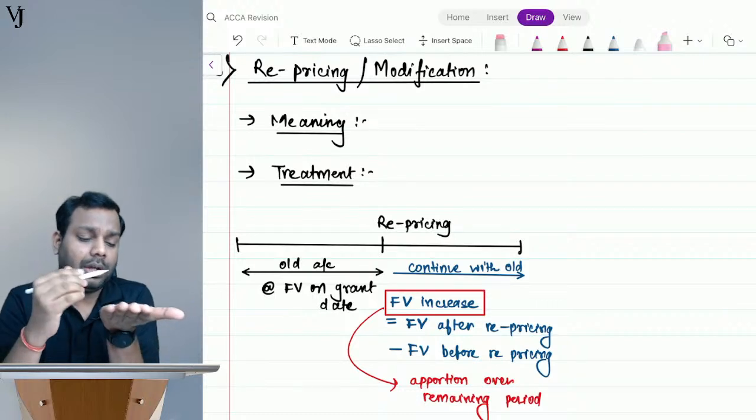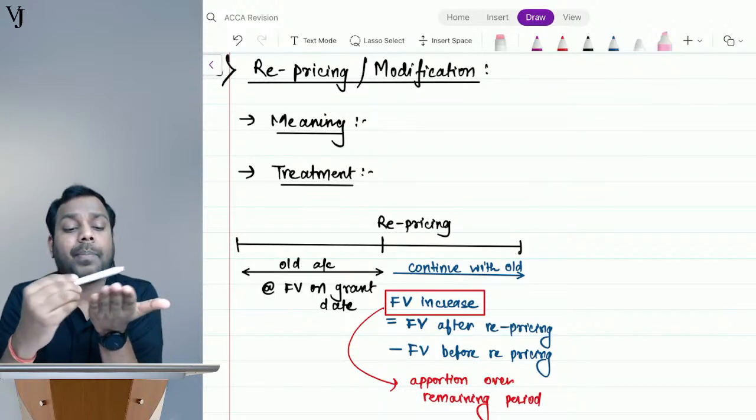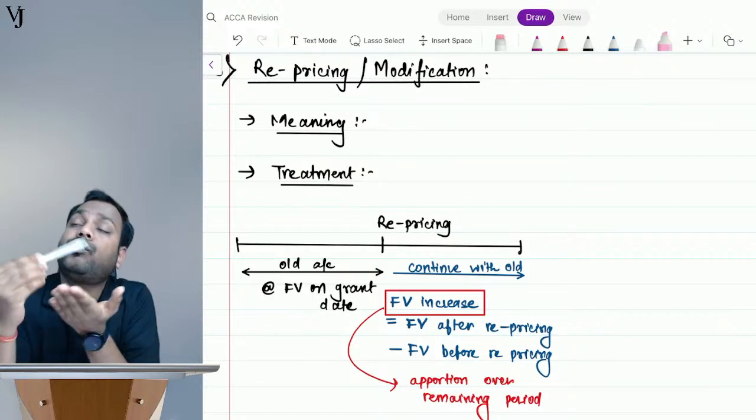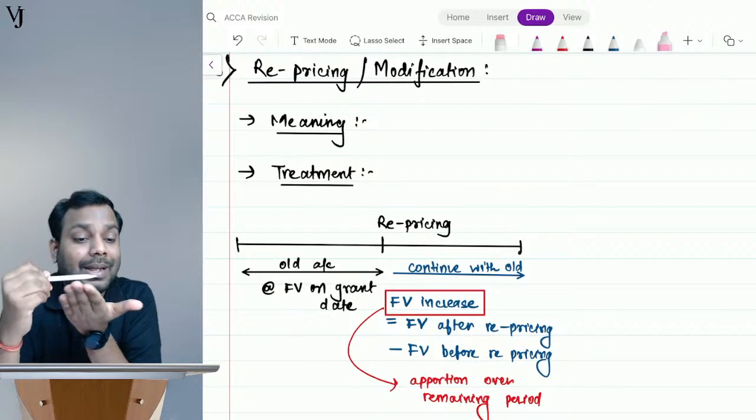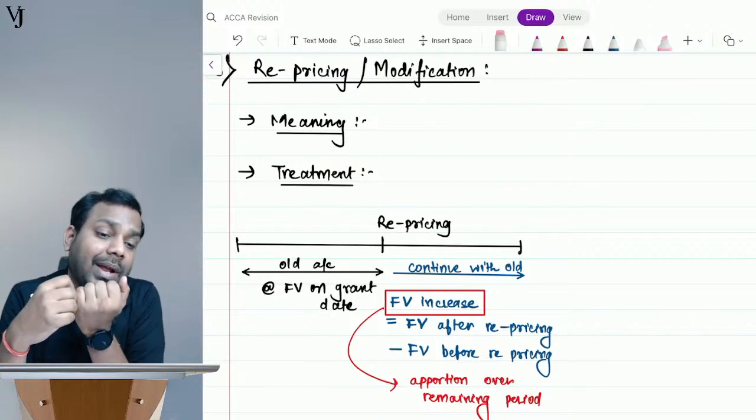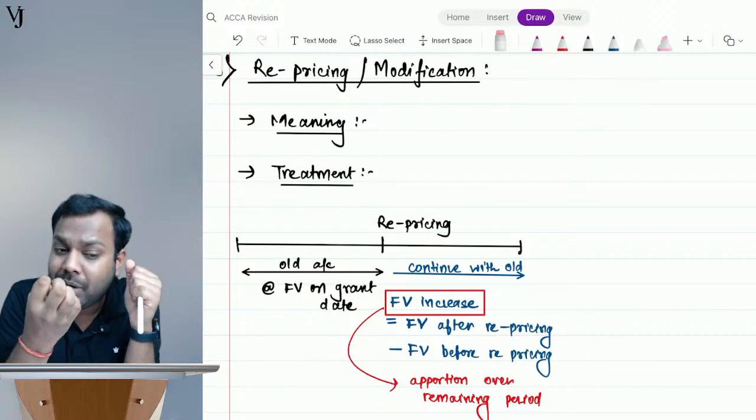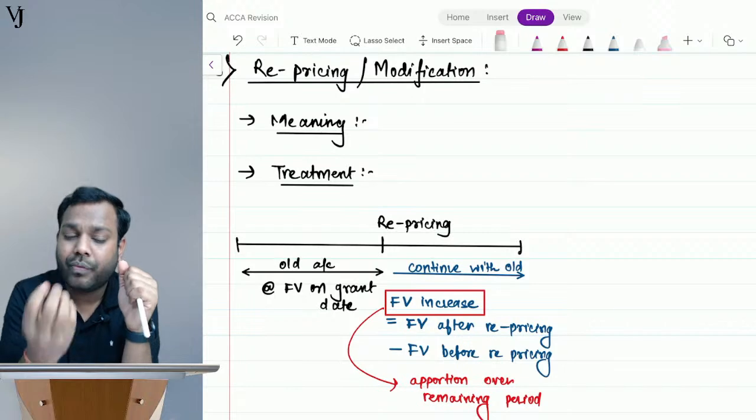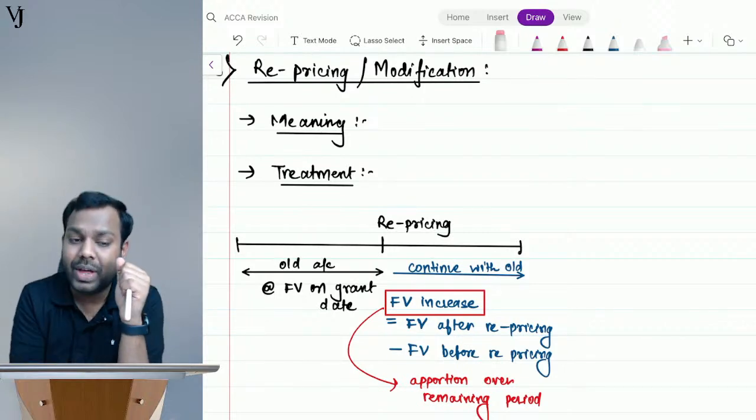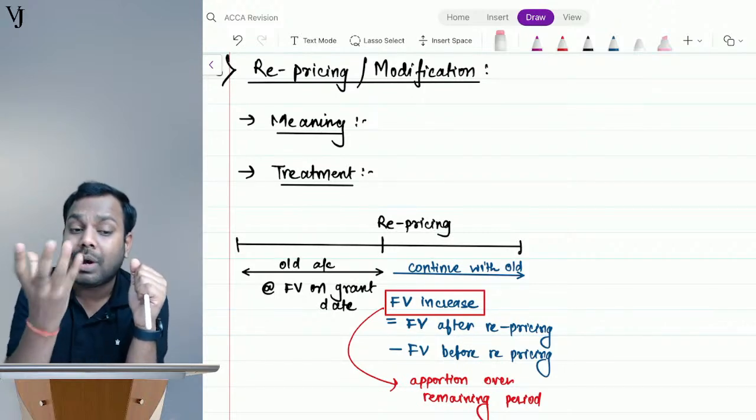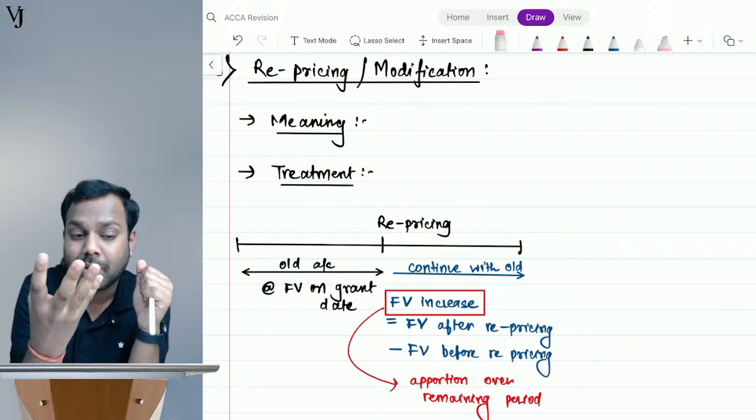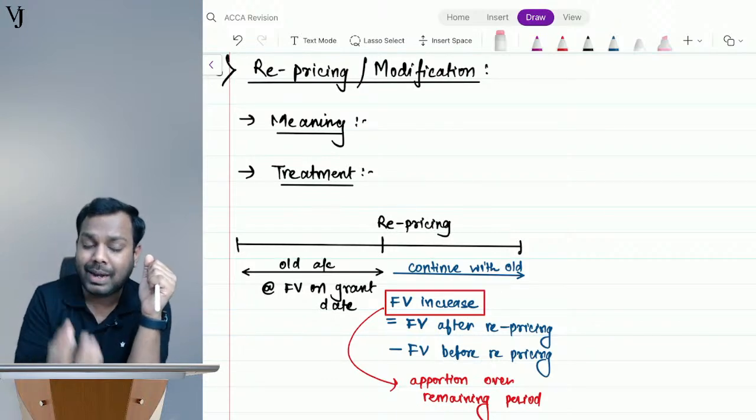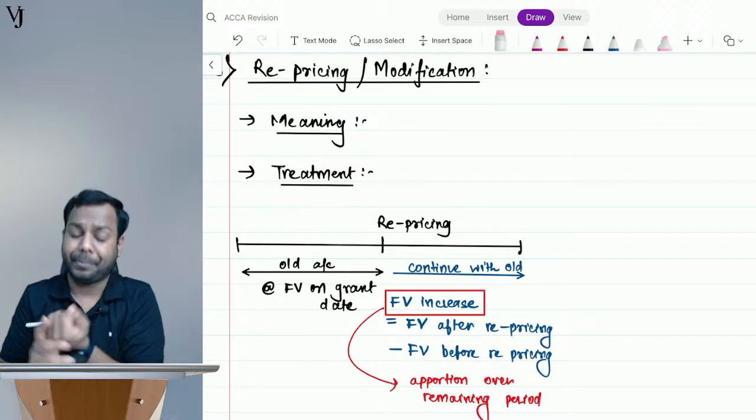So now the company cannot change the market price of the shares. The company cannot change the future market price of the shares, but the company can increase or decrease the exercise price. So to make it attractive, the company will decrease the exercise price, and once the exercise price decreases, the fair value of the option increases. The fair value of the option increases and it becomes more attractive. Again, the whole purpose of retaining the employees gets satisfied.